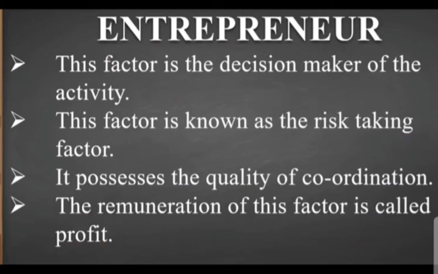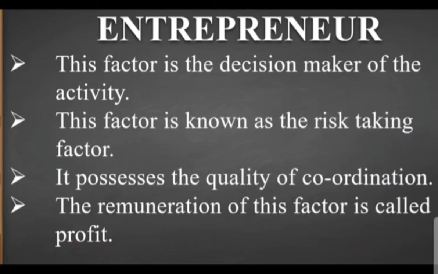So indirectly the entrepreneur manages all the factors of production. The second point, this factor is known as the risk taking factor, because all the decisions are taken by the entrepreneur. It is not always that the entrepreneur receives profit, he may incur loss. So the decision has to be taken very properly. So here we can say it is a risk taking factor.